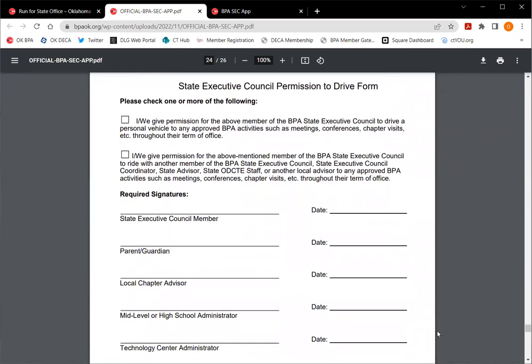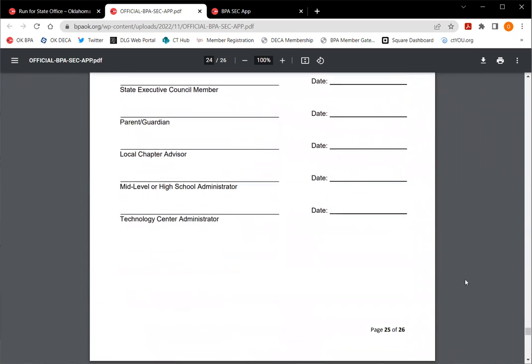Okay, this permission to drive form is only used if you do get elected onto the team. It just lets us know what our guidelines and rules are for transportation and things like that.